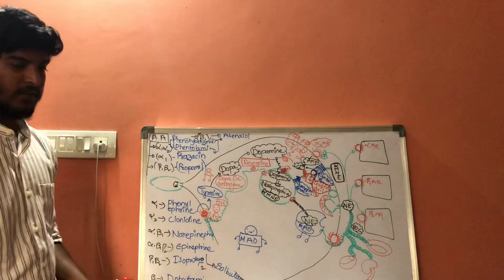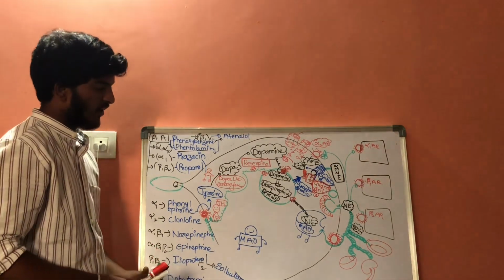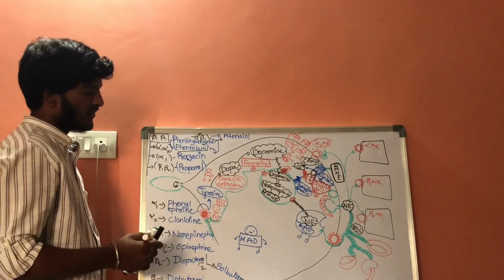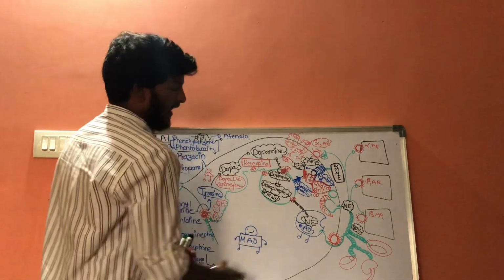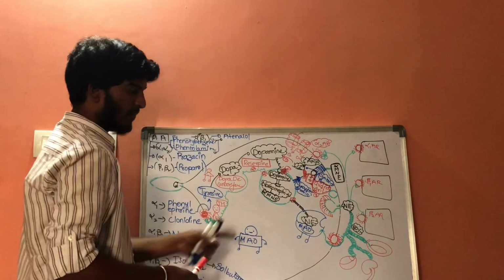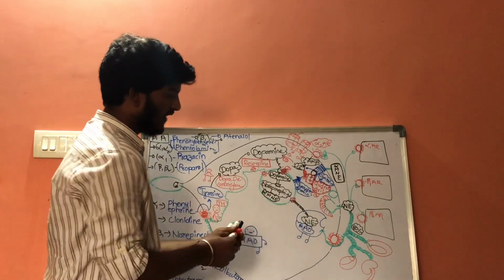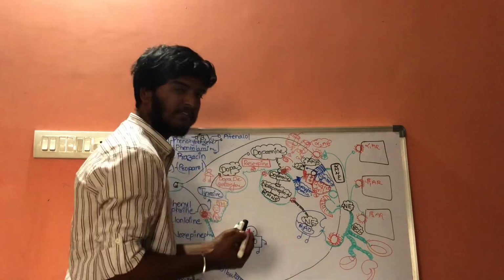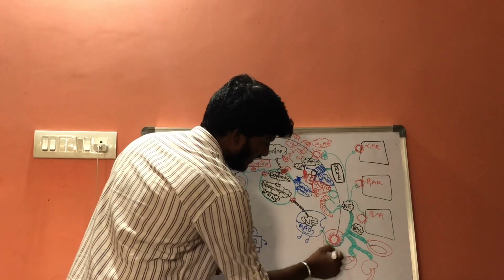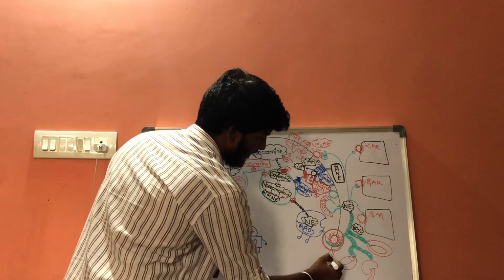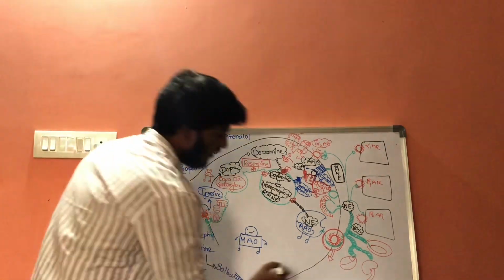Now let us discuss indirect acting agonists. Indirect acting drugs block the transporter. The norepinephrine which is released into the outer surface of these cells, there is a special drug which acts on this area and blocks these transporters. It blocks the transporters; that drug is called cocaine.